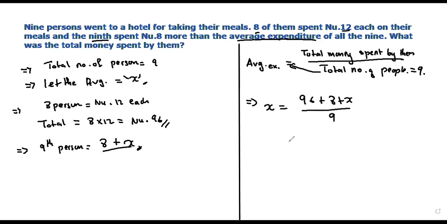Right now, 8 people have spent 96, plus the last person spent 8 plus X, divided by the total number of people, 9. Now you cross multiply this: 9x equals 96 plus 8 plus x.